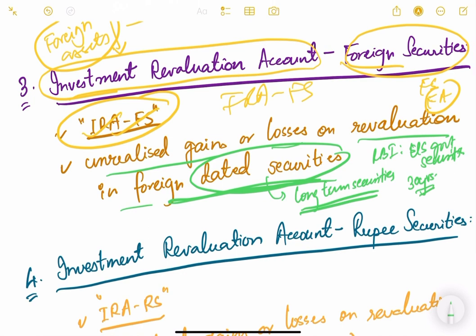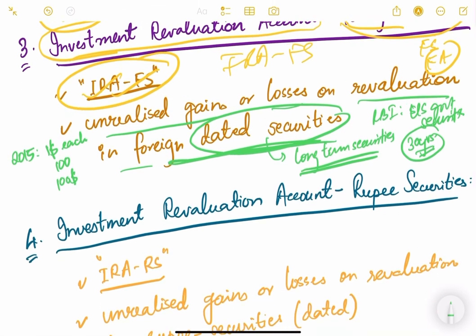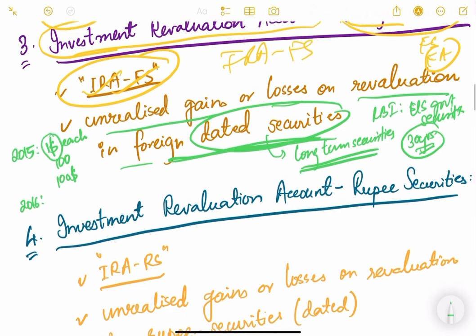So long-term securities, if RBI is holding that, maybe in this 30 years the prices will go up and down. For example, say the RBI purchased US government securities in 2015 at $1 each, and say it purchased 100 such securities, so the value in 2015 will be $100, right? Now what happens if in 2016 the value of this security becomes only 98 cents, $0.98?